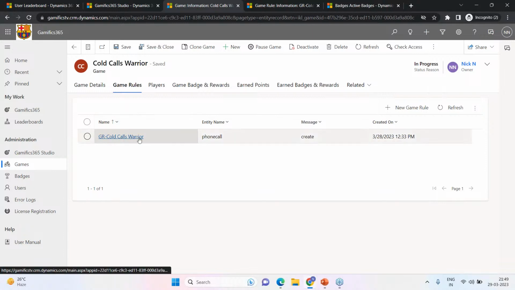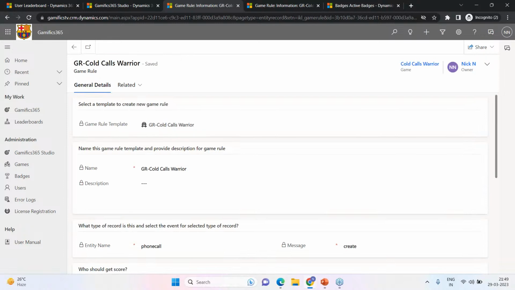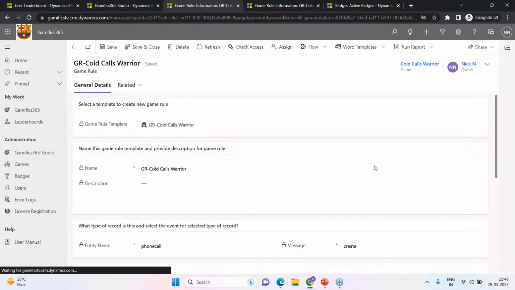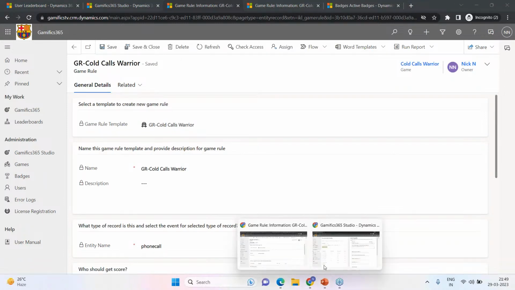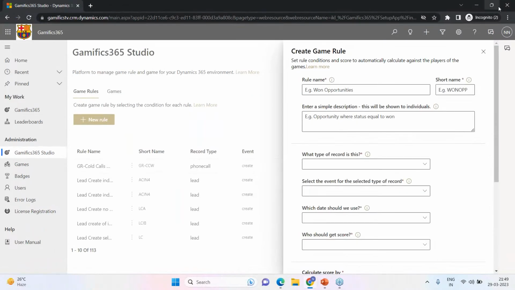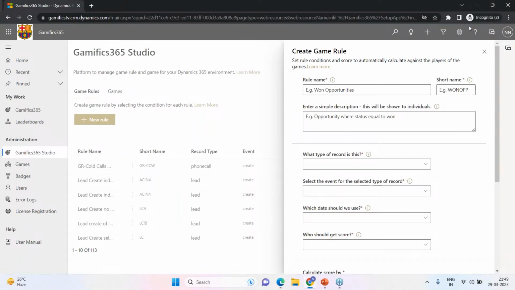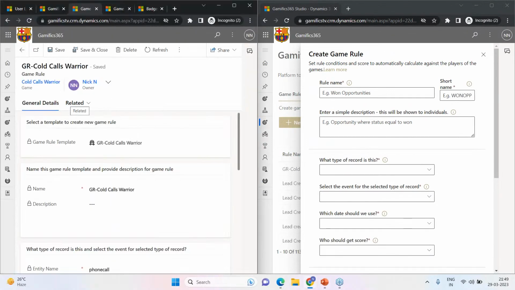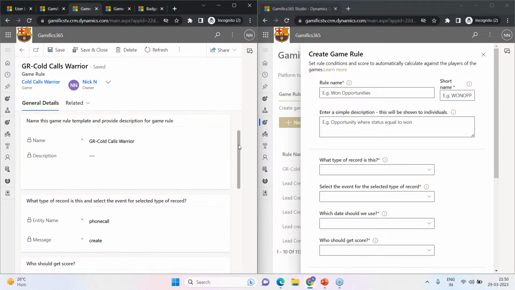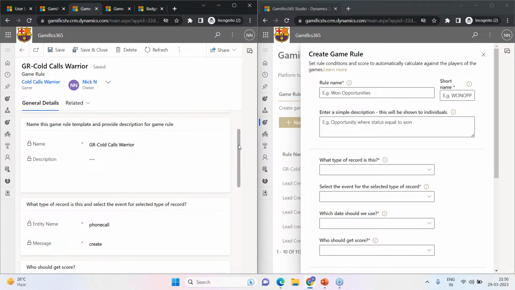Now, let's look at the existing rule, trying to replicate what we did with the games. So I also have a blank rule right here, putting it up right across. Perfect. On the left hand side, we have an existing rule, the game rule for Cold Call Warrior. And on the right hand side, we'll try to recreate the same rule, looking at all the options that are available.